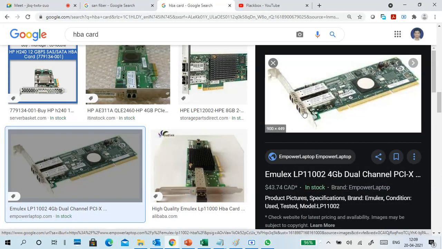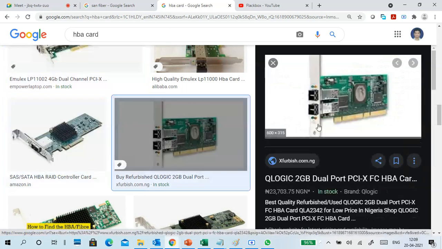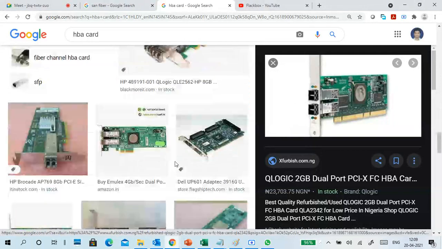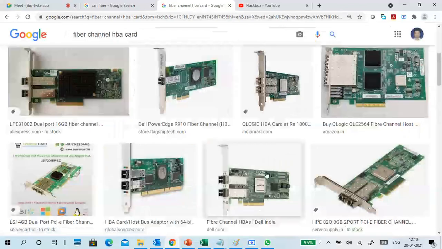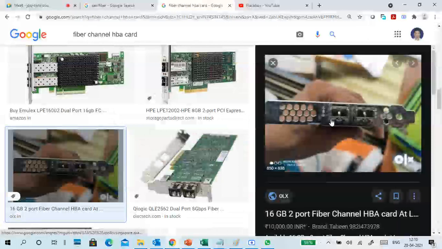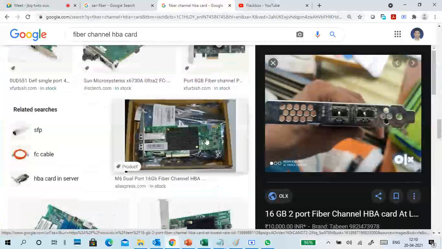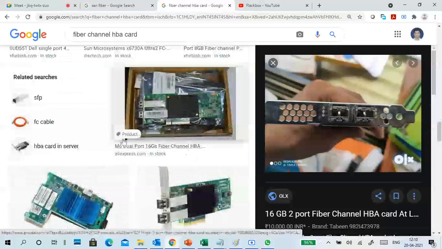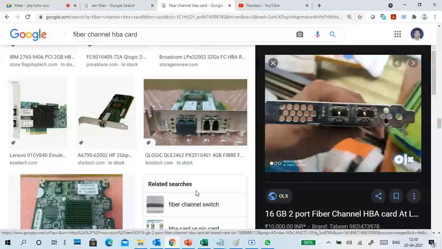So it is 4 GB dual channel. See? It means each channel can send and receive 4 GB of data. The connection is fiber optical connections only. So the traditional fiber optical channel is removed, and this came up to connect your server.